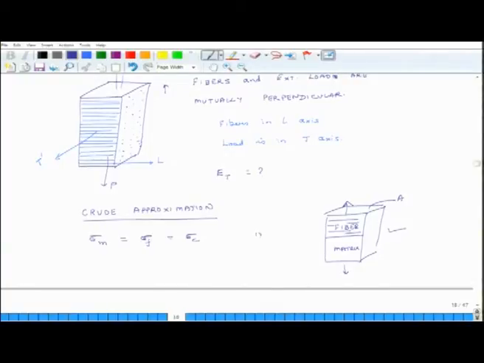So, this is one. The other thing is that when I pull, because of this load, the whole composite will extend, it will become longer. So, the extension of composite delta C is equal to extension in matrix plus extension in fiber. This is the second.